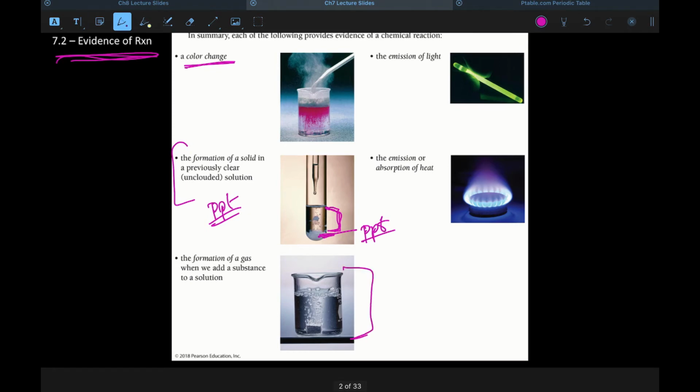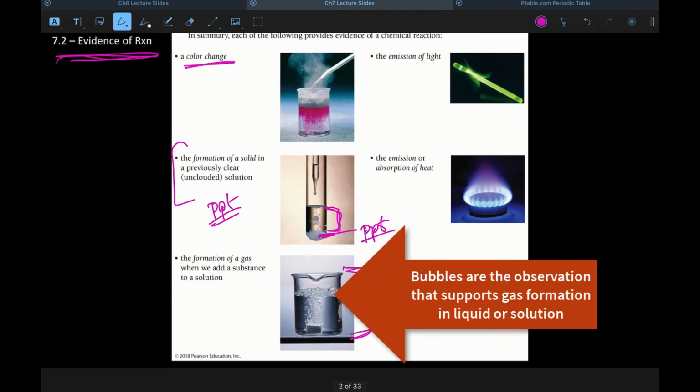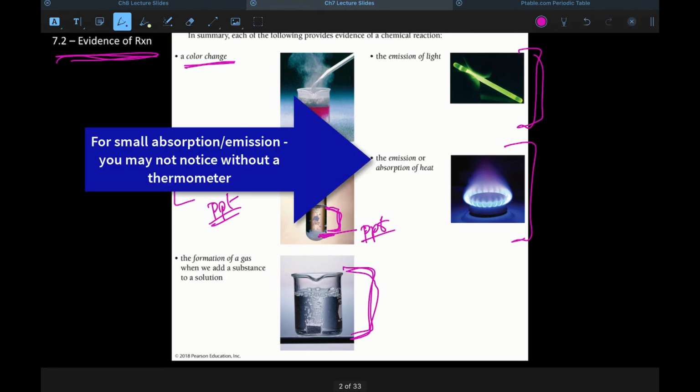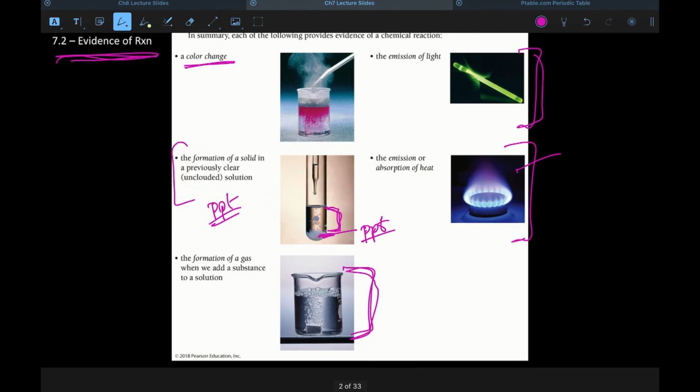Formation of a gas upon the mixing of two substances, emission of light, or emission or absorption of heat, right? So do be mindful that the absorption of heat is also something to consider. And the emission of heat means that the surroundings will get warmer. Yes, does that make sense? Emission of heat means that the surroundings get warmer.